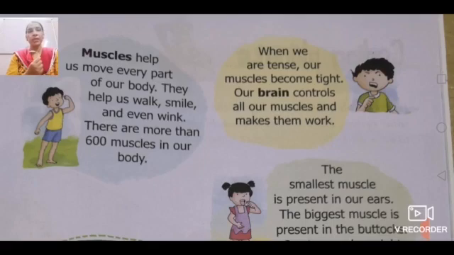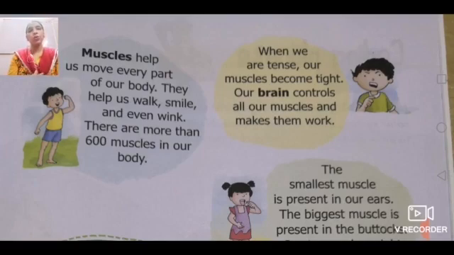Flexibility will not be there. If you want to move your bone, you require muscles which will help you to move easily. They help us to walk, smile, and even wink. Wink means blinking of your eyes. All these smaller tasks of your body are done with the help of these muscles only.